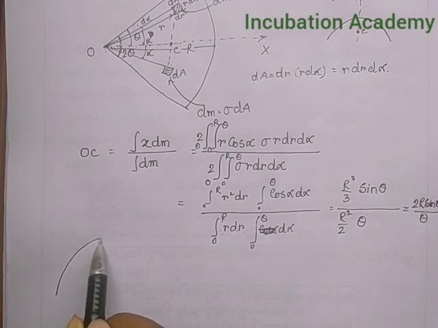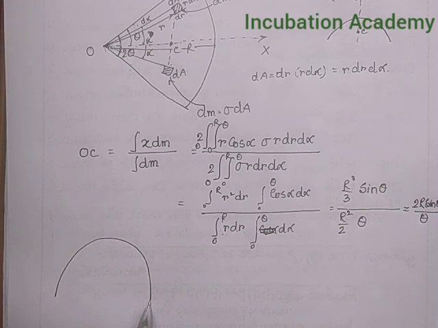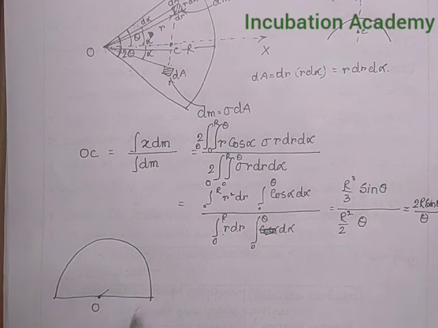Let us consider a semicircular disk, and this is the origin, capital R is the radius of the semicircular disk, sigma is the mass density.